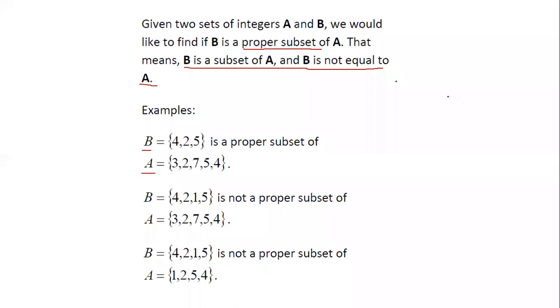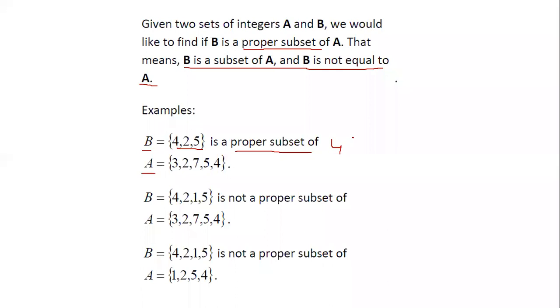Now since these numbers are not in the same order, I'm not calling it a subset directly, but I add another word along with that, that is proper subset. So that is why they are saying here B is a subset of A. Everybody agrees that B is a subset and A is a superset, right? But B is not equal to A. Why is it not equal to A?